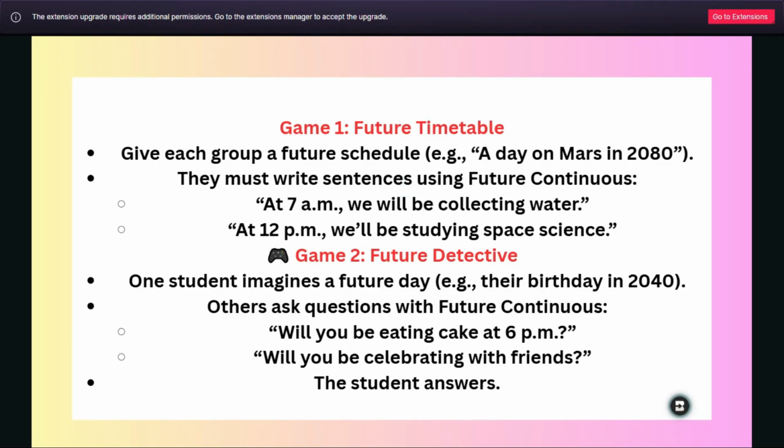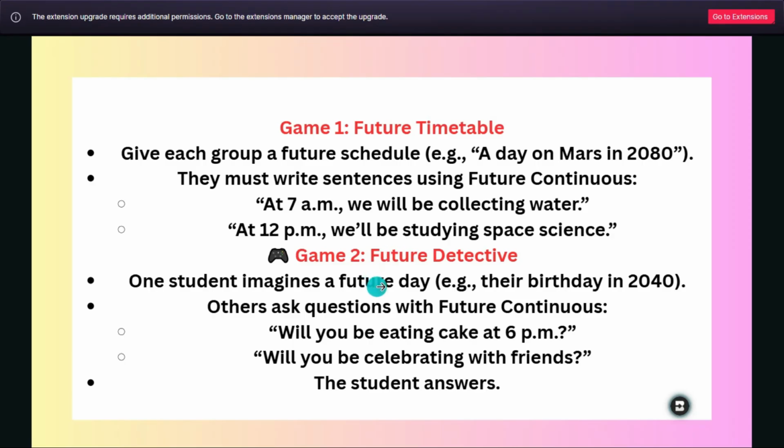It depends. I give you 2 games over here. A game for future time. Give each group a future schedule, a day on Mars in 2080. They must write sentences using future continuous. For example, you will give them at 7 a.m. we will be collecting water. At 12 p.m. we will be studying space science, and so on. It depends on you which game you will choose.